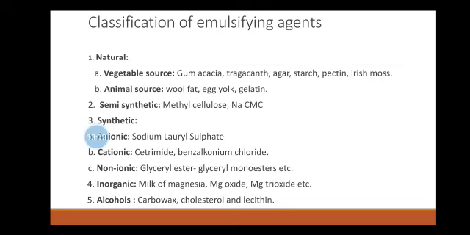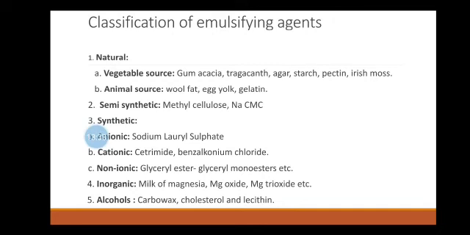Now we will see the methyl cellulose. It is a synthetic derivative of cellulose. It is widely used as suspending, thickening and emulsifying agent in the concentration of 2%. It is commonly used for emulsification of mineral and vegetable oils but gets precipitated in the presence of large amounts of electrolytes.